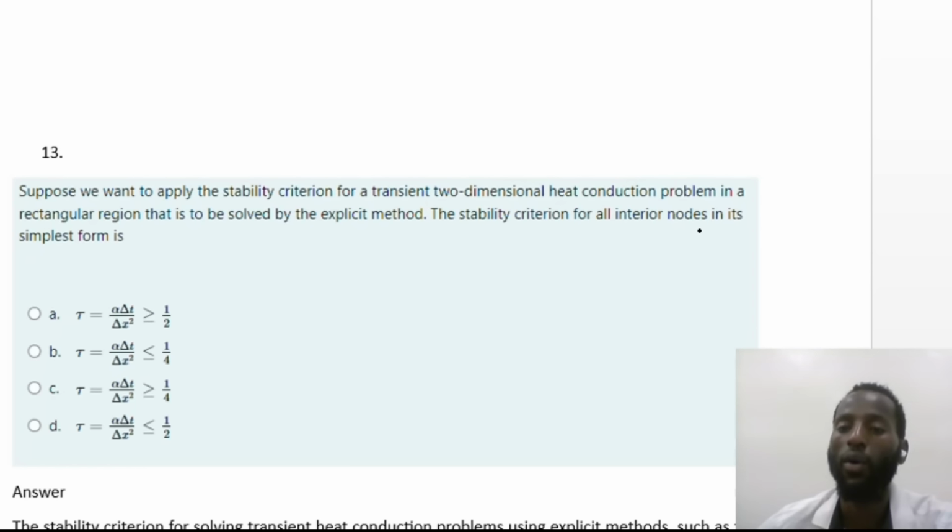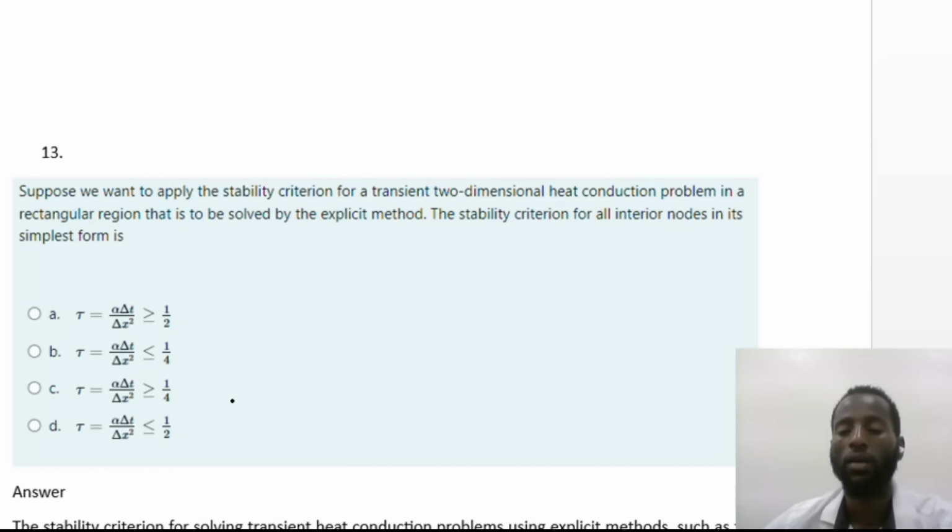The stability criteria for all interior nodes in its simplest form is: A, tau, which is equal to alpha times change in T over change in X squared, which is greater than or equal to 1 over 2. B, tau, which is equal to alpha times change in T over change in X squared, which is less than or equal to 1 over 4. C, tau, which is equal to alpha times change in T over change in X squared, which is greater than or equal to 1 over 4. And D, tau, which is equal to alpha times change in T over change in X squared, which is less than or equal to 1 over 2.